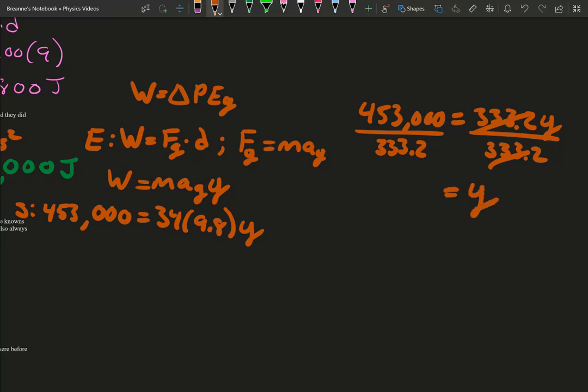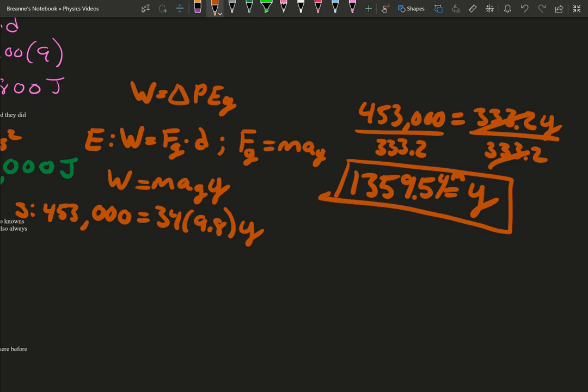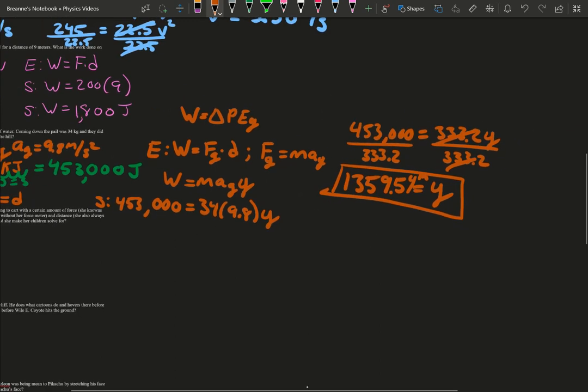So you're going to take that really big number, divide that by 333.2, and you get that the height of the cliff is 1,359.54 meters. No wonder Jack ends up breaking his crown when he rolls down the hill.